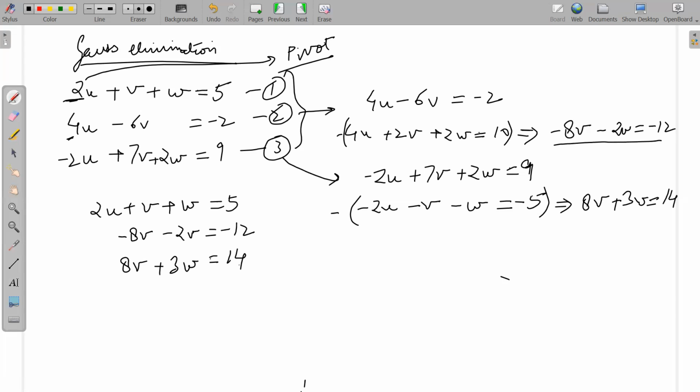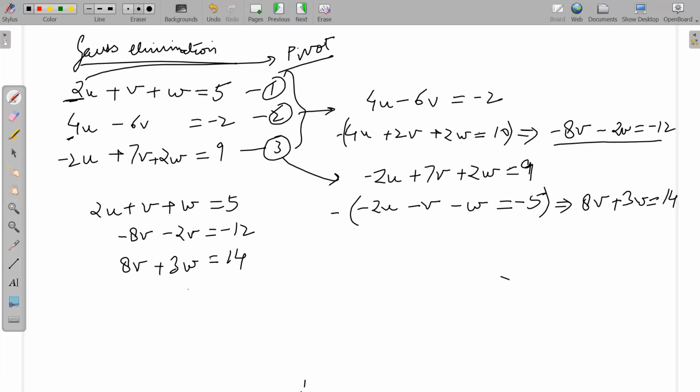Now within this system of equations, you will start from which equation? First equation से तो हमने जो करना था वो कर लिया. We have already done whatever we wanted to do from the first equation. Okay, we got rid of u from all the remaining equations. Now what is our goal? We want to get rid of v